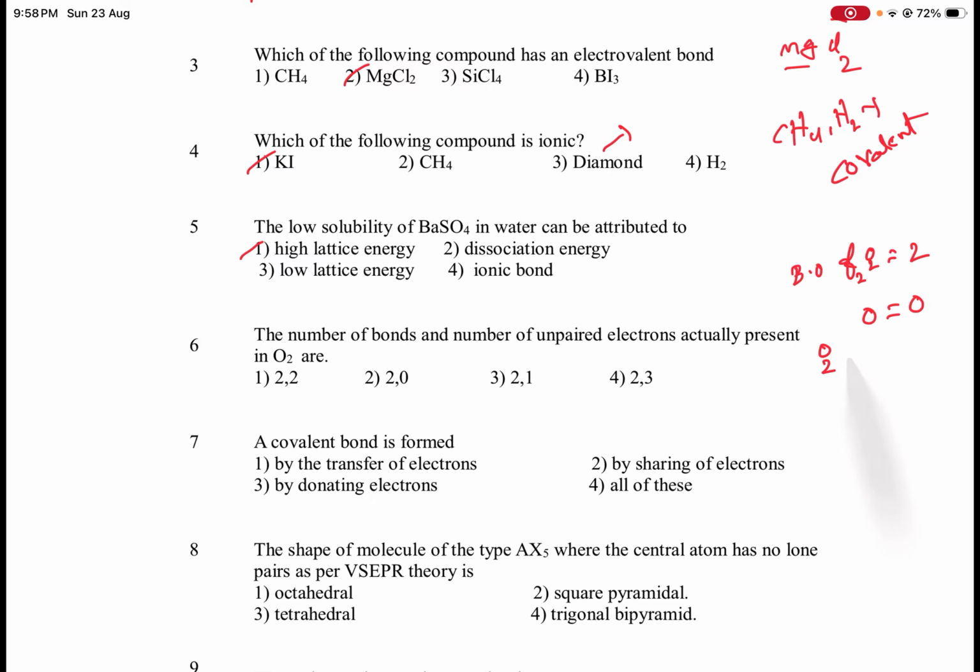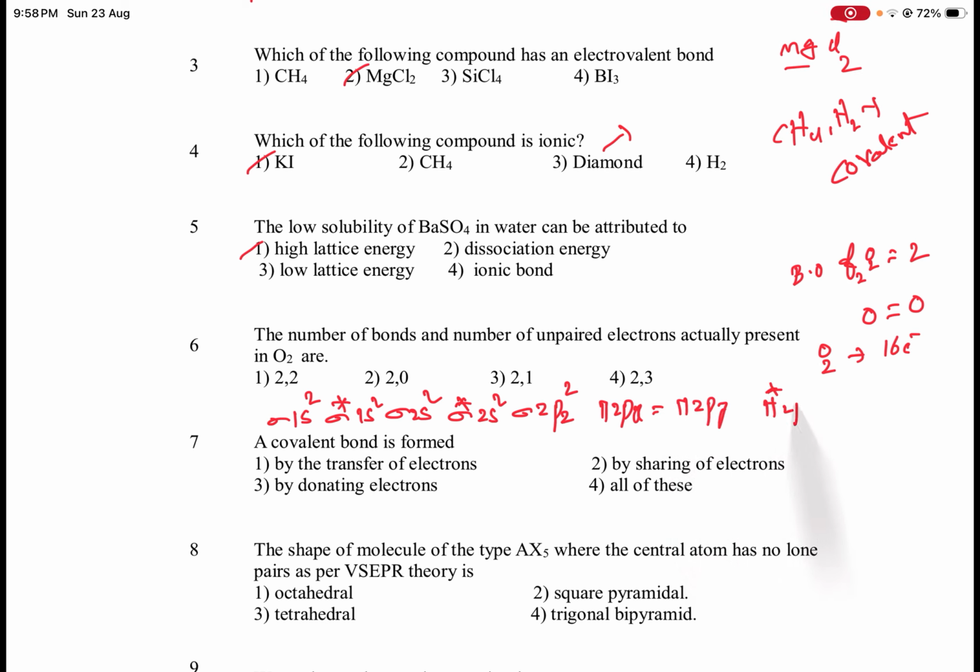O2 contains a total of 16 electrons. The electronic configuration is sigma 1s2, sigma star 1s2, sigma 2s2, sigma star 2s2, sigma 2pz2, pi 2px equal to pi 2py, pi star 2px equal to pi star 2py.